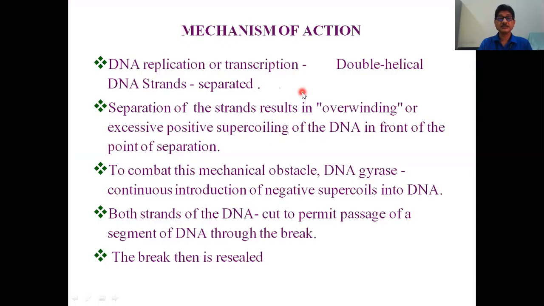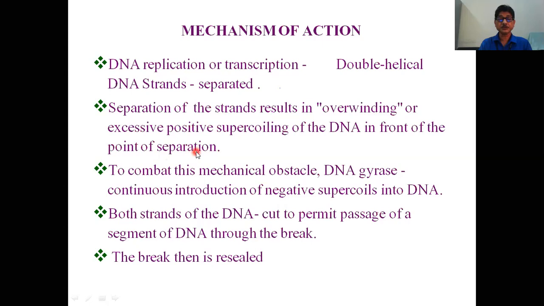What I have discussed here has been demonstrated in this slide. During DNA replication or transcription, the double helical strands are separated. Separation of the strands results in overwinding, or excessive positive supercoiling, of the DNA in front of the point of separation.